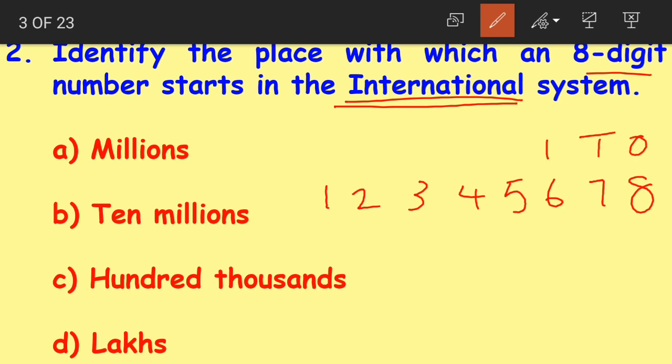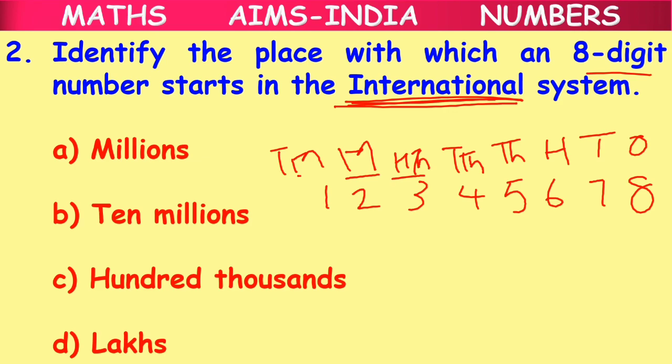So ones, tens, hundreds, thousands, 10,000s. It is the international system. So we have 100,000s, then we have millions, and then we have 10 millions. Right, children? After 10,000s we have 100,000s, millions and 10 millions. Now for this 8-digit number, the place value is starting from 10 millions. So the correct answer is option B, 10 millions. Clear, children? This was the international system in which the 8-digit number starts with the 10 millions place.